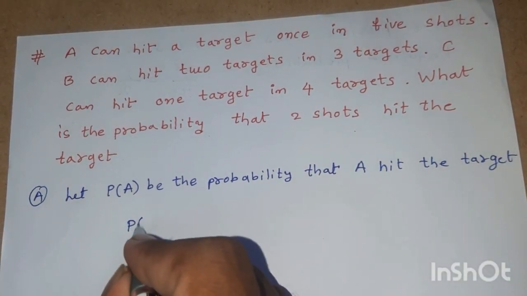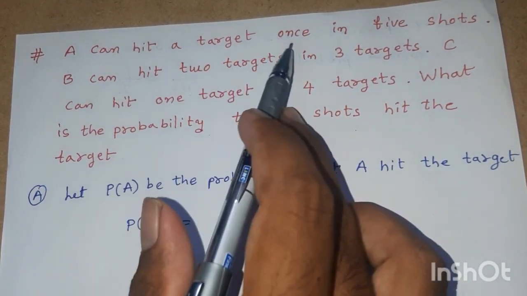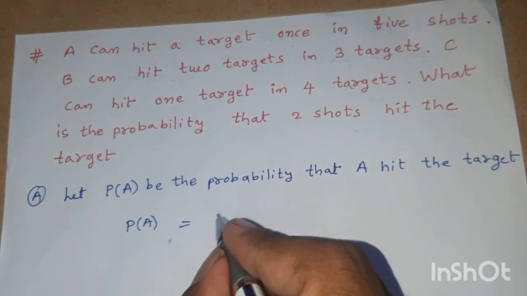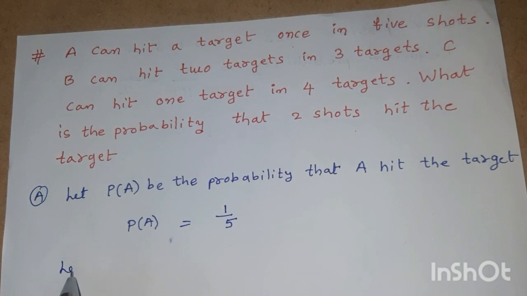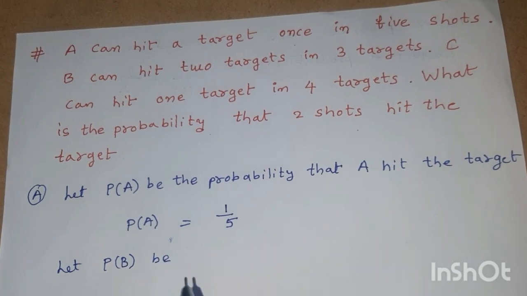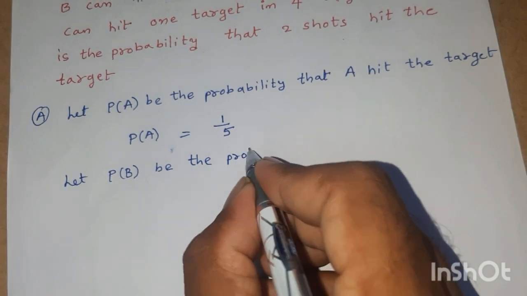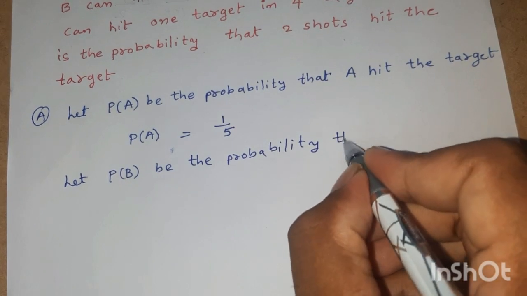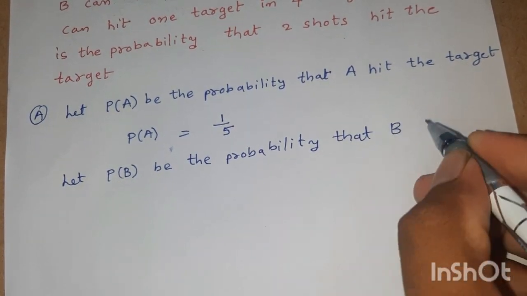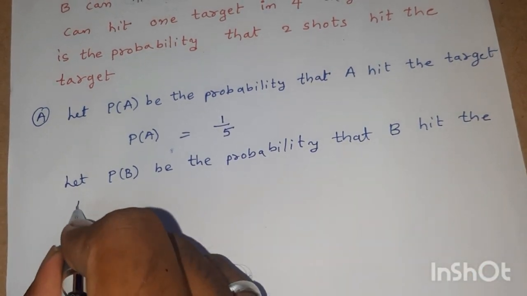Therefore, P of A is equal to 1 by 5, since A can hit a target once in 5. Let P of B be the probability that capital B hits the target.